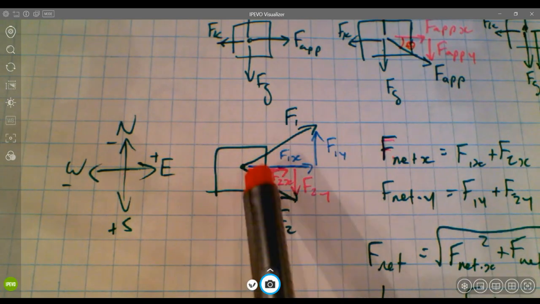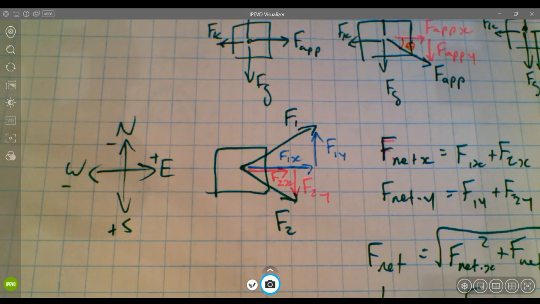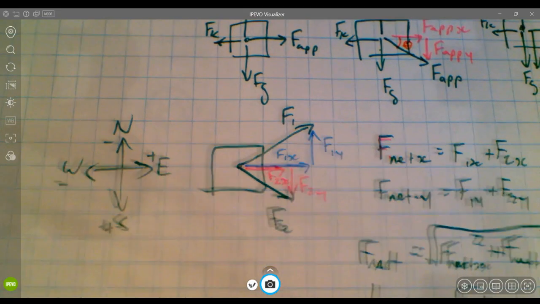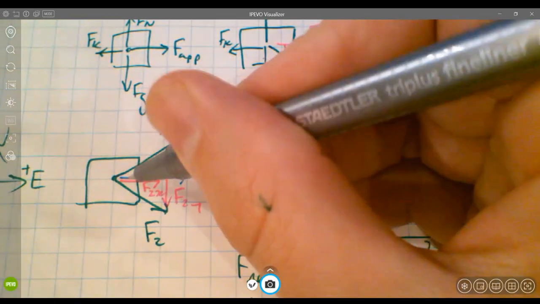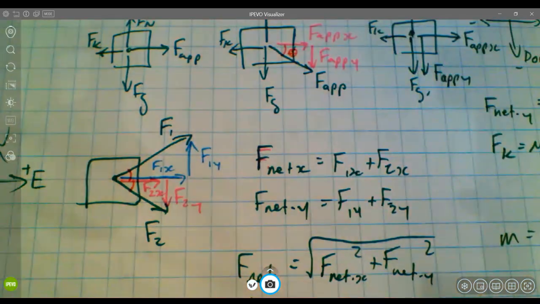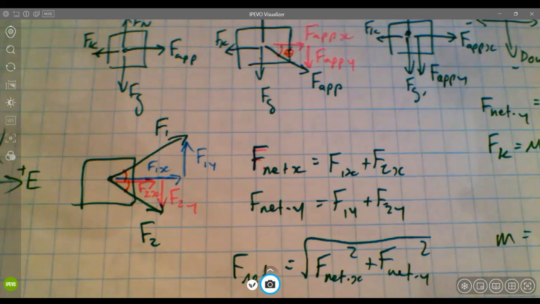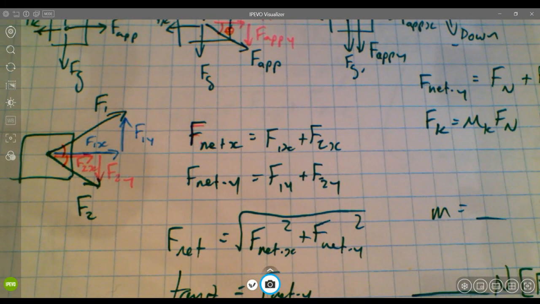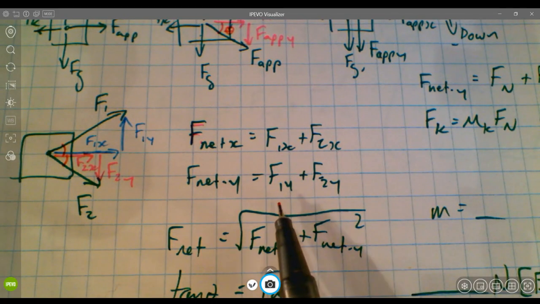And we could break down F1 into F1x and F1y. Maybe F2 is being broken down into F2x and F2y. And that would be useful because then we could use those components. And of course, to do that, we would need to know what F1 and F2 is. We'd also need to know what the angles are relative to the reference frame. But assuming that we had that information, we could play the old SOHCAHTOA game, and we could figure out what F net x is and what F net y is by adding up F1x and F2x, adding up F1y and F2y, keeping in mind that when we sub in our values, that according to that reference frame we have over there on the left,